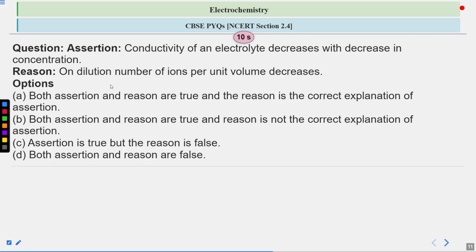So try to solve it and try to relate the conductivity with the concept we have studied about conductivity and the dilution or concentration process, right? And then you can get the correct answer. So you have some time, go through it, then we will see the correct answer.